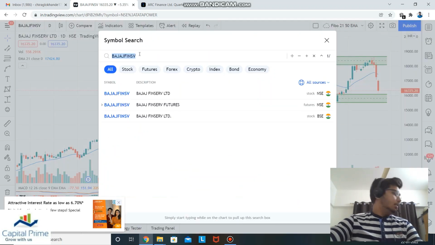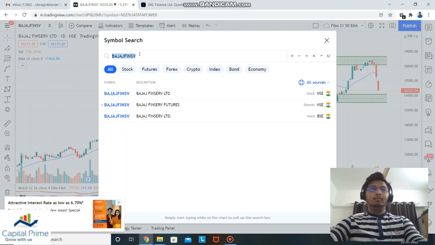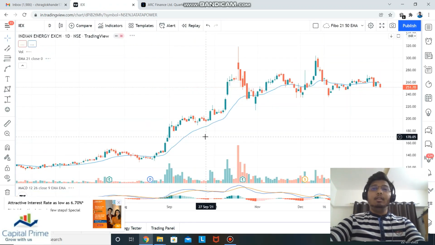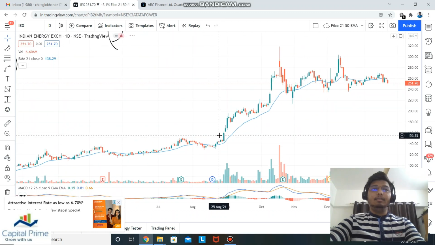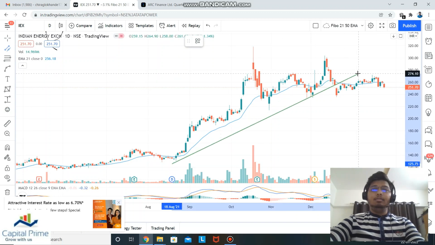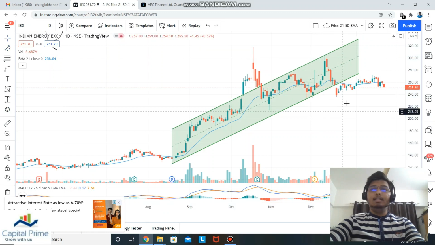Okay, next stock. Which one was that? Let me see. Okay, so IEX, one of my favorites, holding it even after the split. Let's see what IEX has to say. This has made a parallel channel and broke its parallel channel. 251, I can see 251, 240.